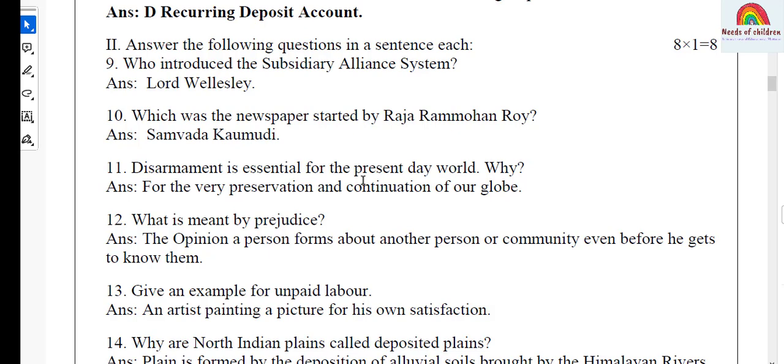This is the question from political science, challenges of India and their remedies. And the question is, disarmament is essential for the present day world. Why? The answer, for the very preservation and continuation of our globe.